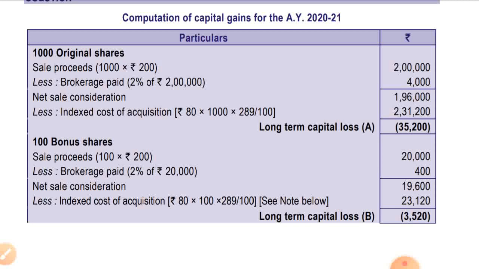Net sale consideration is 19,600, less index cost of acquisition, which is rupees 80 into 100, as I said, fair market value has been taken, into 289 divided by the base year cost inflation index, that is 100, coming to 23,120. That is again a long term capital loss, that is 3,520. As we all know, for unlisted shares, the period of holding is 24 months for the purpose of long term or short term.